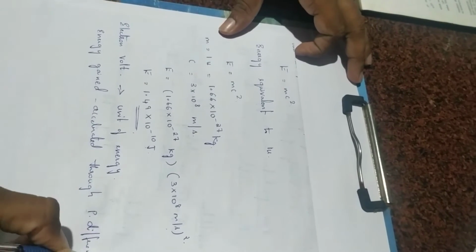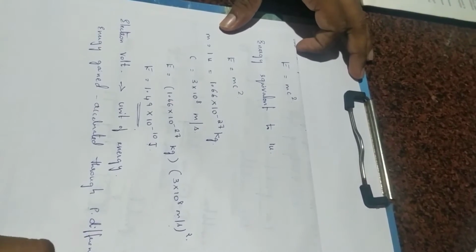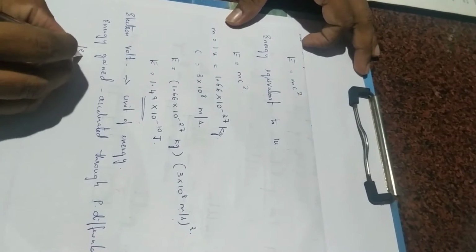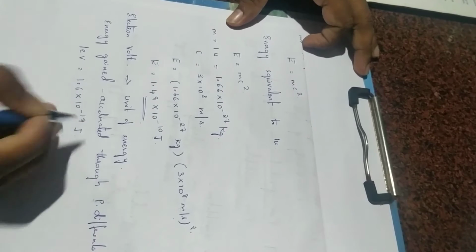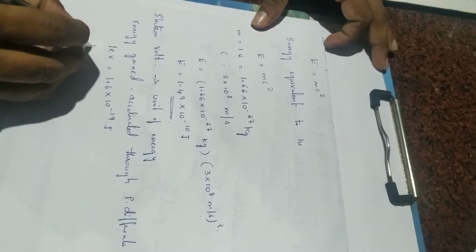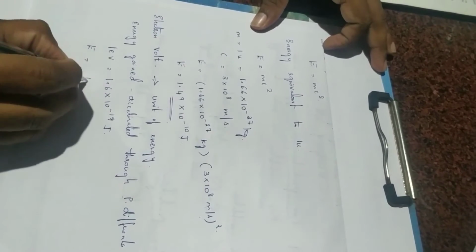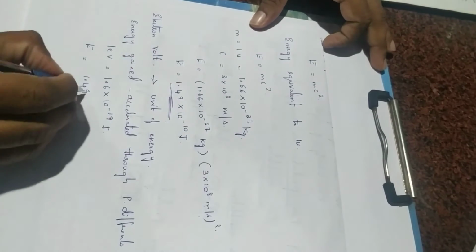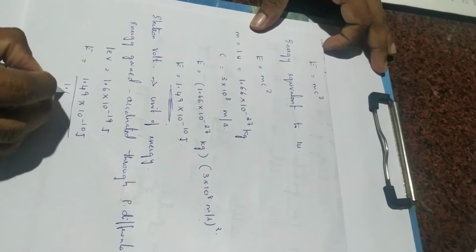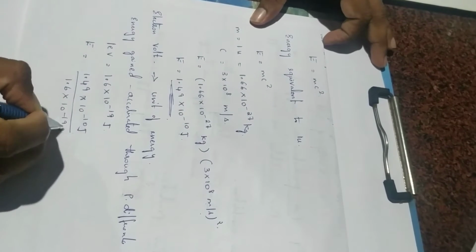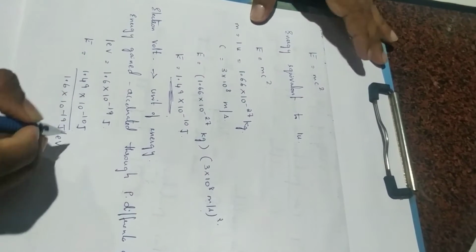1 volt. Now, 1 electron volt is nothing but 1.6 into 10 raised to minus 19 joule, right? So, we have E is equal to 1.49 into 10 raised to minus 10 joule, whereas 1.6 into 10 raised to minus 19 joule per electron volt, right?